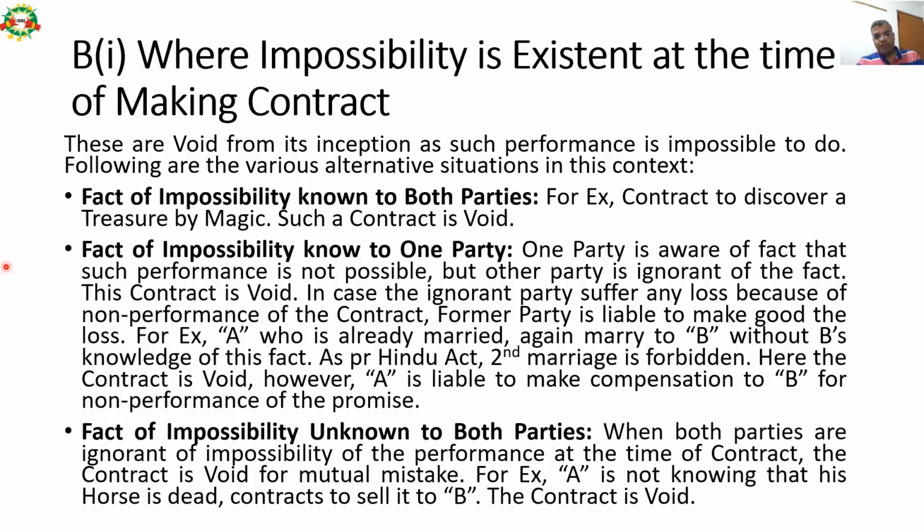So, fact of impossibility unknown to both parties. When both parties are ignorant of the impossibility of the performance at the time of contract, the contract is void for mutual mistake. Let us take an example. For example, Mr. A does not know that his horse is dead, but he contracts to sell it to Mr. B. The contract is void. So there could be three scenarios. Both parties are having knowledge of the impossibility of the performance. One party is having knowledge of the impossibility of the performance and the other party is ignorant. And both the parties are ignorant about the impossibility of performance of the act.